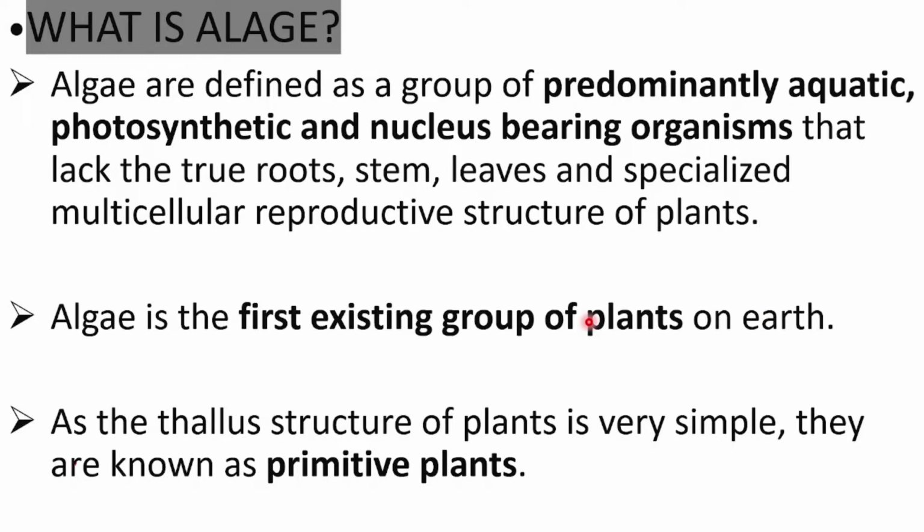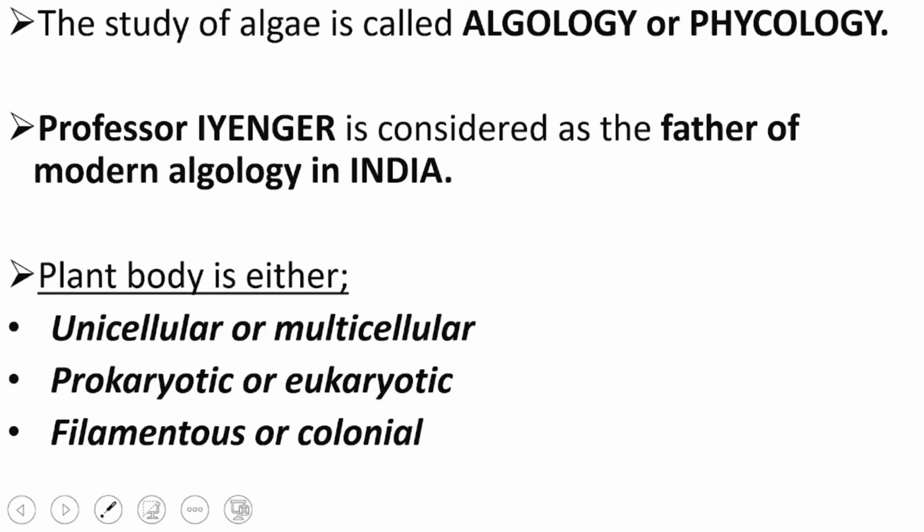As we see in the plant kingdom classification, algae are in the first position. As the thallus structure of plants is very simple, they are known as primitive plants. The study of algae is called algology or phycology. Professor Iyengar is considered as the father of modern algology in India. Remember this point.